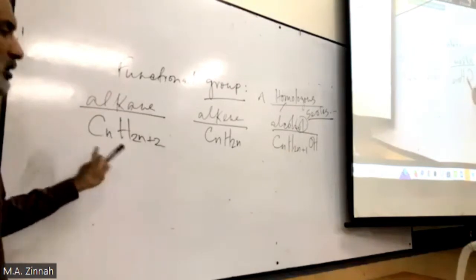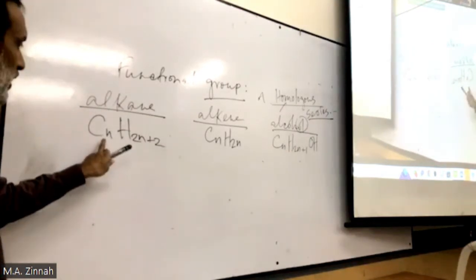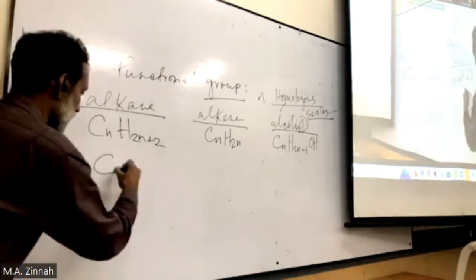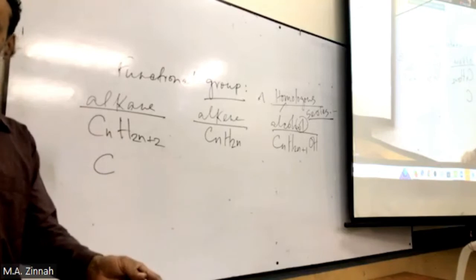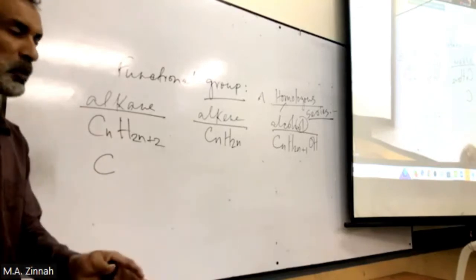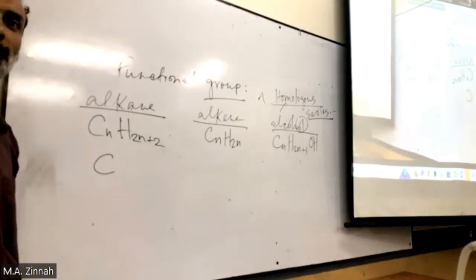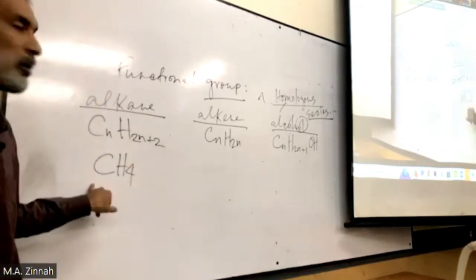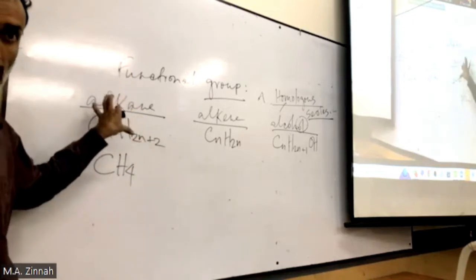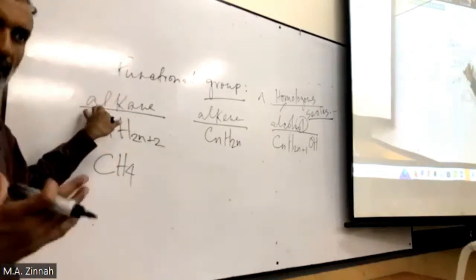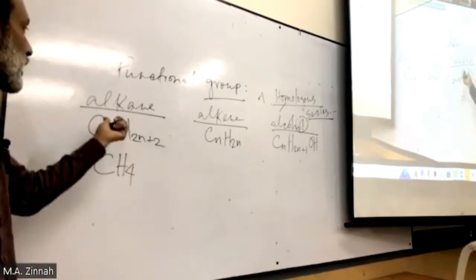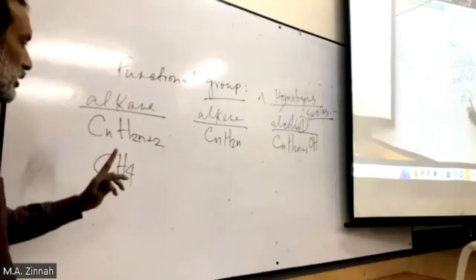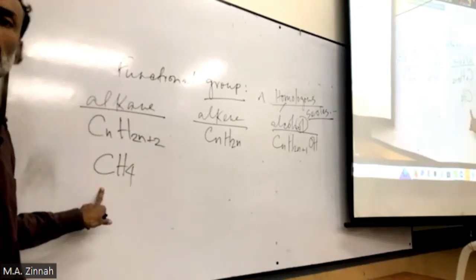For the first member, if here n equals 1, then this will be C 1. N equals 1, its value is 1. And how many hydrogen to be there? 4. Then CH4 is the first member of this group. So you may also have a question. I got this question in O-level exam. What is the first member of alkane? This is methane. This is the name. You will learn this later in the next day. This is called methane, the first member of alkane.